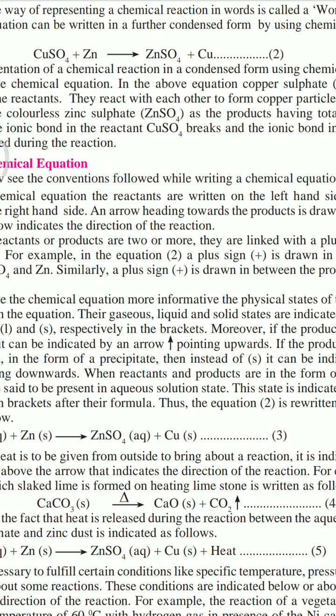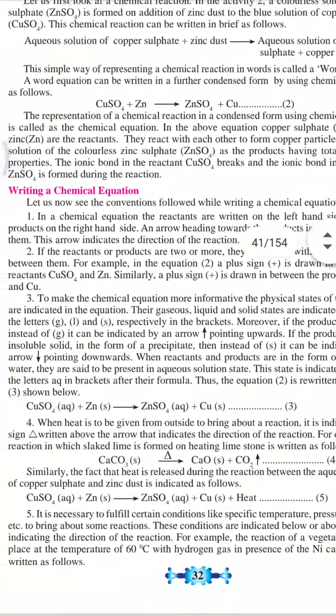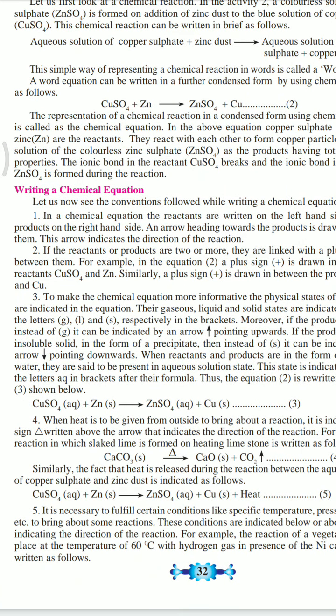Now look at the chemical equation. CuSO4 plus Zn gives ZnSO4 plus Cu. What is CuSO4? Copper sulfate plus zinc gives zinc sulfate plus copper.